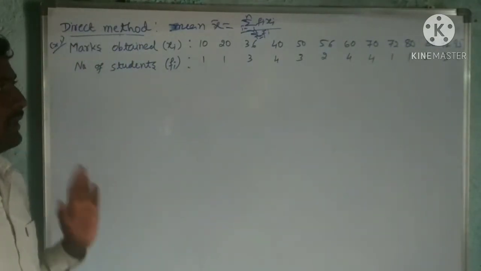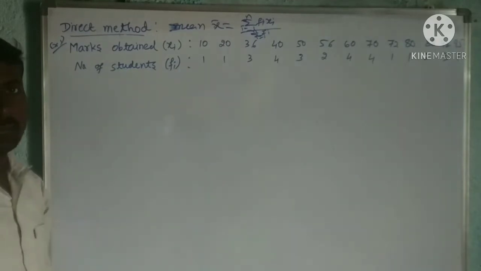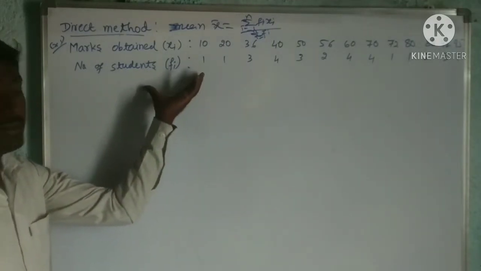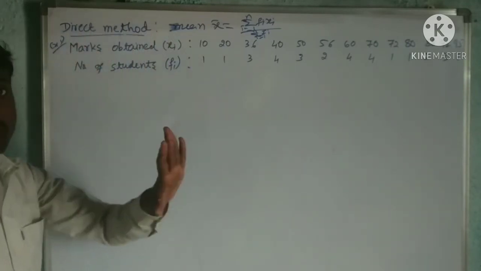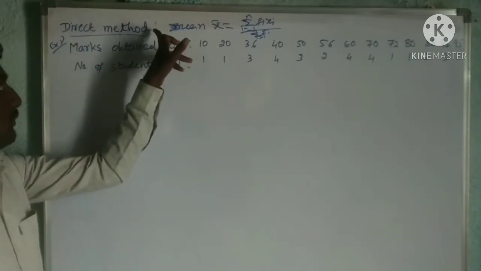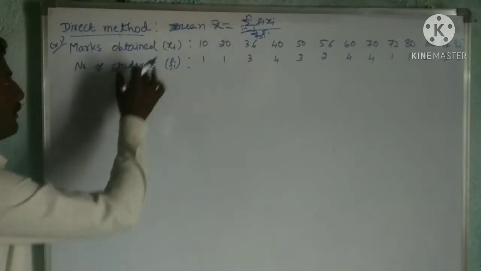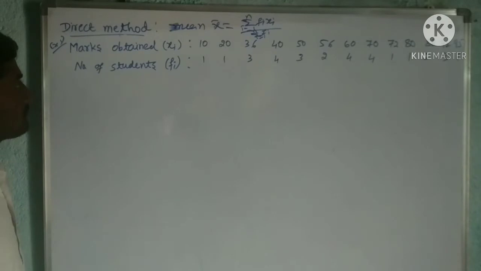Now I am going to solve this example, means I am going to find the mean for this question by applying the direct method only. To find the mean by the direct method, we know this formula. Now let us write the table.